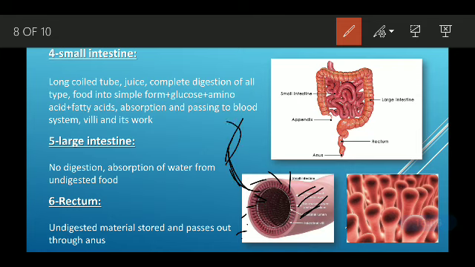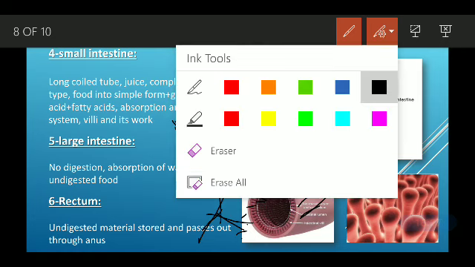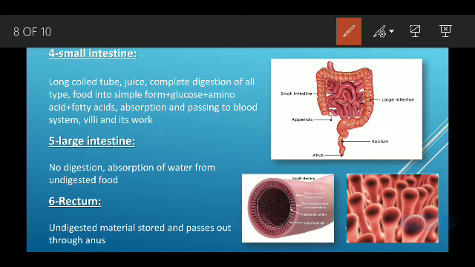And then with the help of blood, it is going to reach all our body parts, from down to up, and it is going to be used by our body cells everywhere. So that is the blood system. Villi and their work: we understood that villi increase the absorption area, and they help in absorption of nutrients in the small intestine.